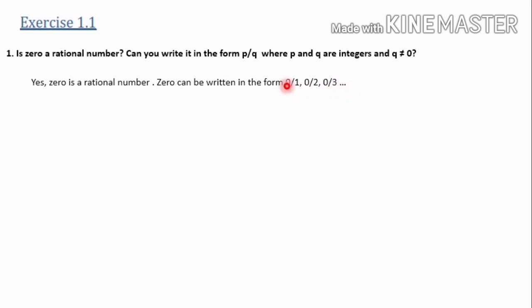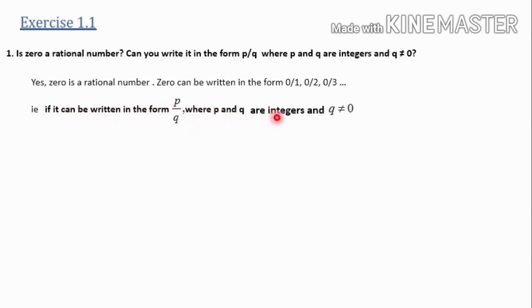It means if you divide 0 by any number, we will get 0 only. So 0 by 1 is 0, 0 by 2 is 0, 0 by 3 is 0, 0 by 4 is also 0. So 0 by 1, 0 by 2, all these are in p by q format. So it can be written in the form p by q, where p and q are integers and q not equal to 0. Therefore, 0 is a rational number. This one I explained while explaining the example of rational numbers.